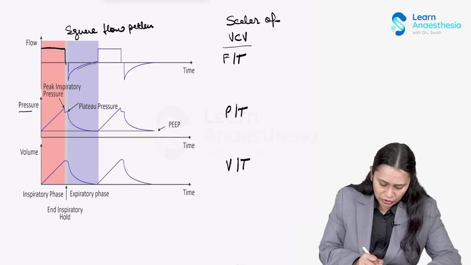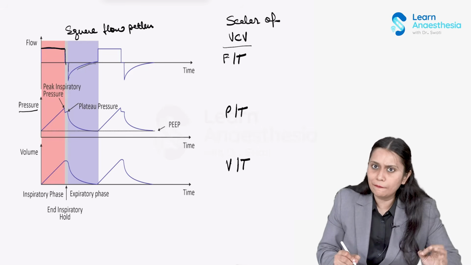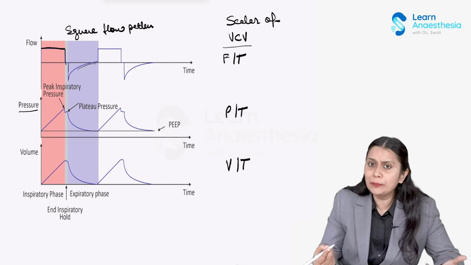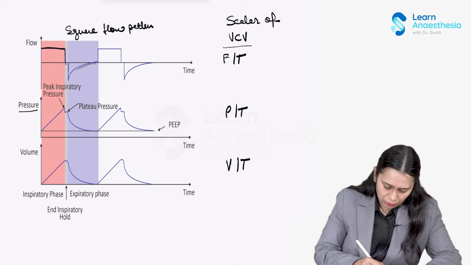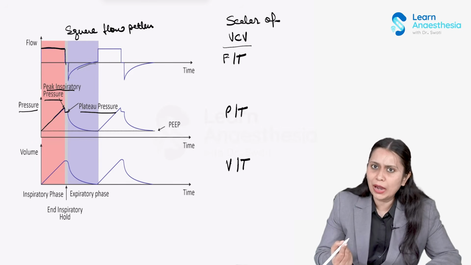Now pressure. Pressure in volume control ventilation may vary from breath to breath. It depends upon the compliance of the lung, and it may exceed what we want. It also depends on the resistance of the lung. If you see this graph, volume control ventilation has a peak inspiratory pressure and then it decreases to the plateau pressure. Why?